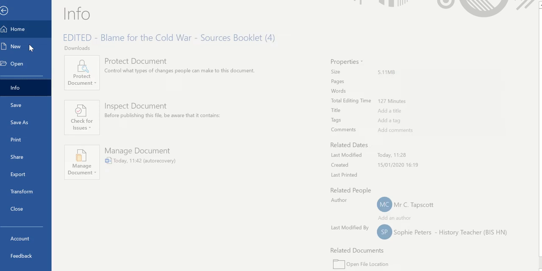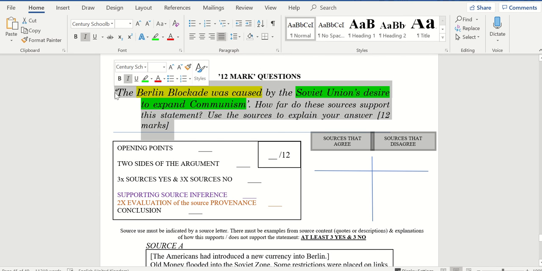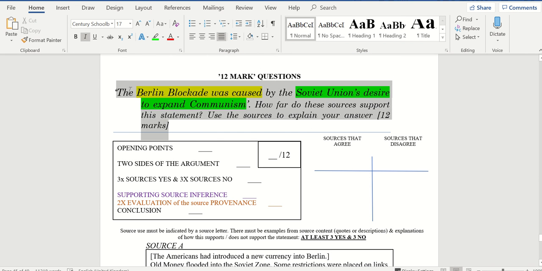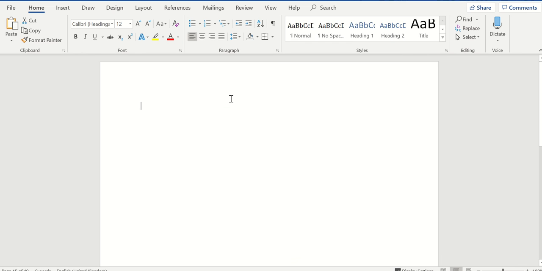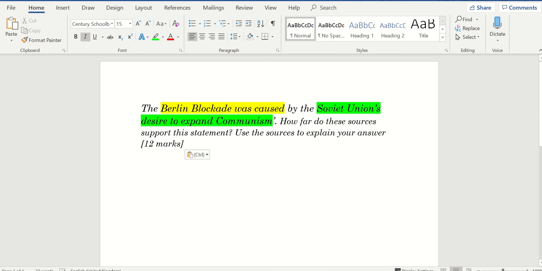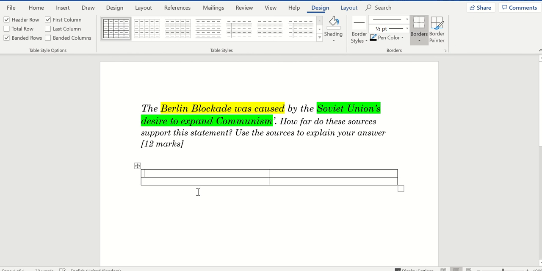So I'm going to create a new document here. I'm going to copy and paste this. Right, so let's say I've done my table: sources that agree, sources that disagree.